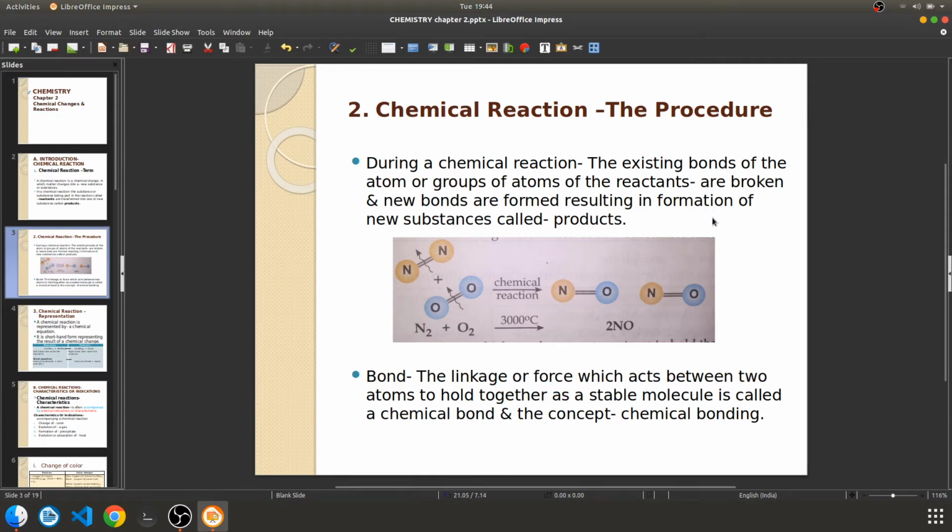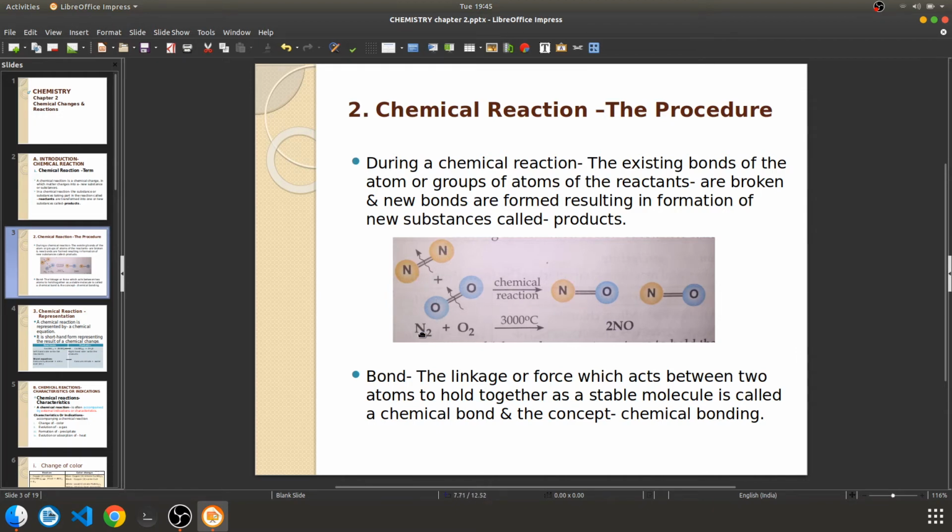That means here they are saying that on the reactant side, the substances have their own existing bonds, those are broken and new bonds are formed, and that's how new substances are formed. Let us look at the example for better understanding.